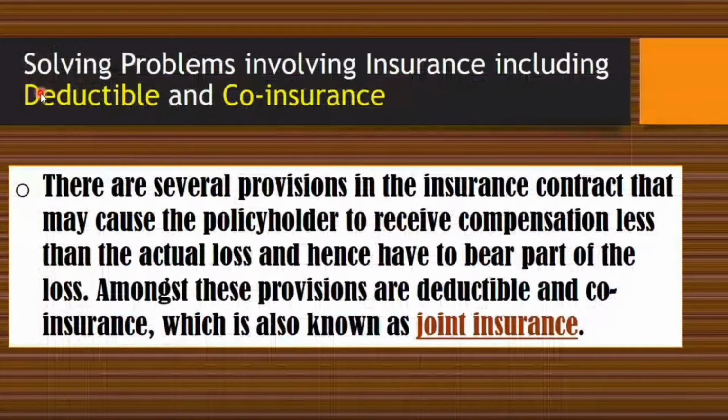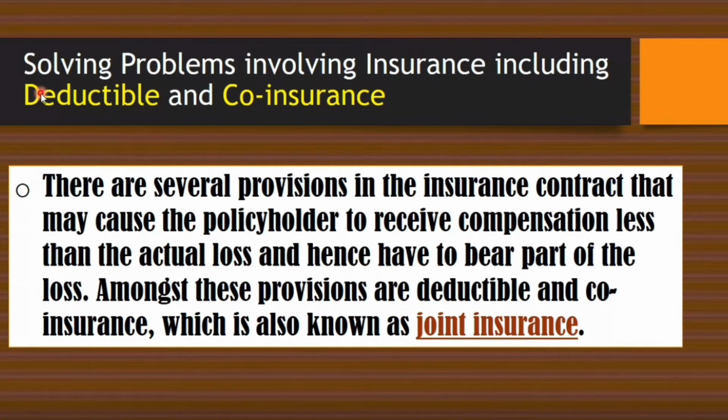Solving problems involving insurance, including deductible and co-insurance. There are several provisions in the insurance contract that may cause the policyholder to receive compensation less than the actual loss and hence have to bear part of the loss.